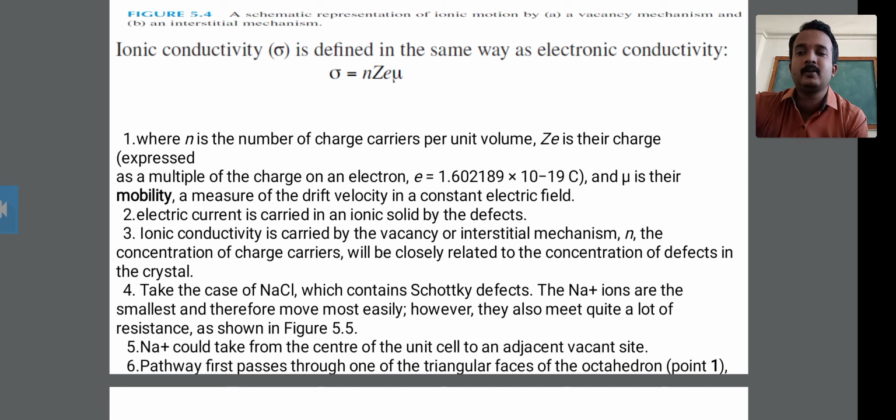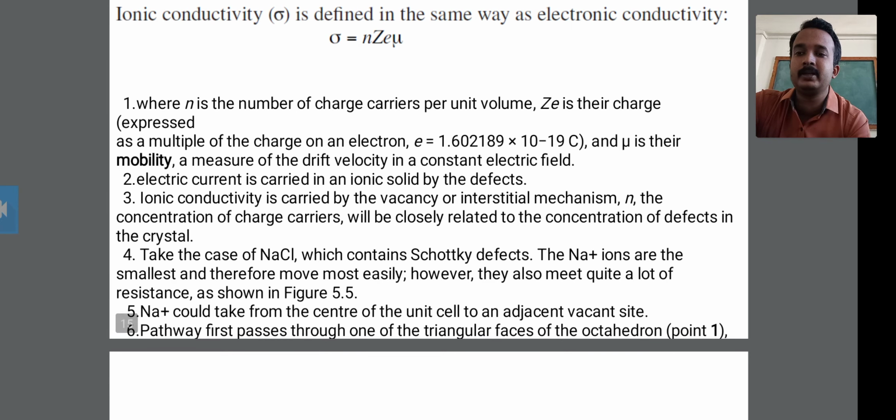This concentration of charge carriers is closely related to the concentration of defects in the crystal. This is the third point in the ionic conductivity of solids.